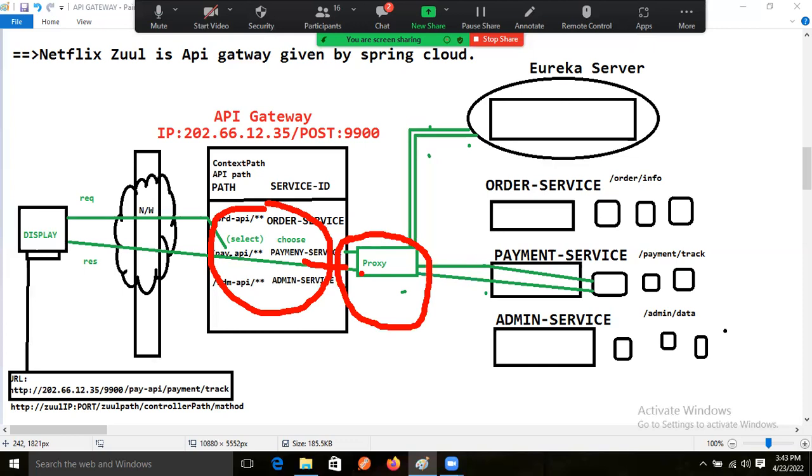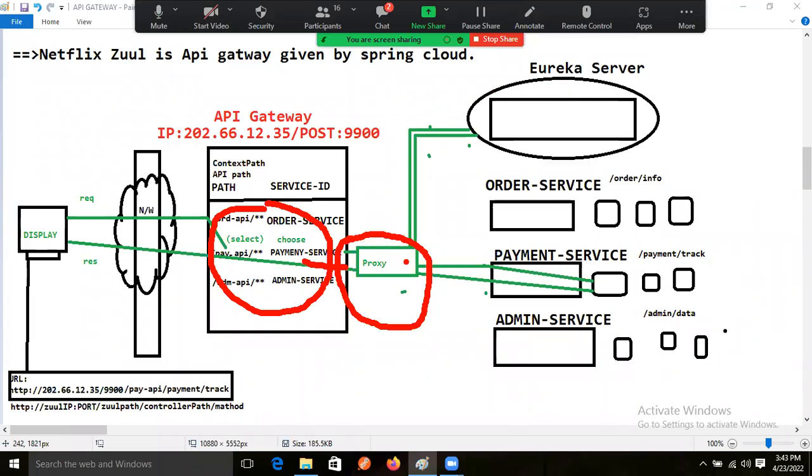Actually, I'm asking whether the proxy connects directly to the payment service or to the Eureka server. First, the proxy memory will be generated, and based on that, my proxy memory will connect with our Eureka server.